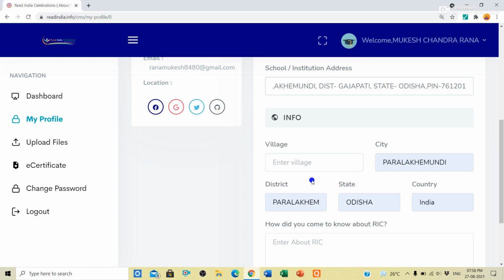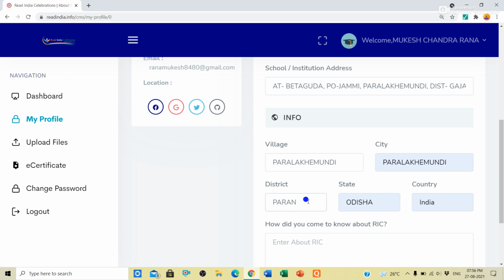Then you will find here: enter village name. If you are from any village, then you will type your village name. Otherwise, you can also type Parlakemundi. Then the city will also be Parlakemundi. Then the district will be your Gajpati. Okay, your district will be Gajpati.